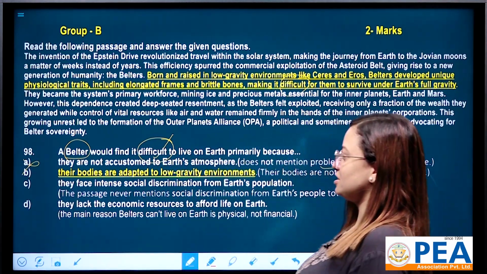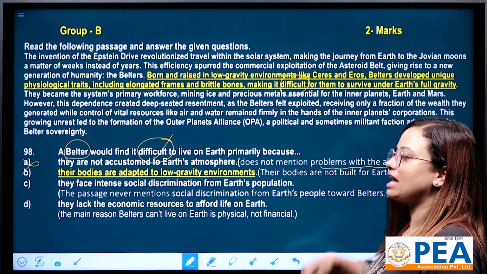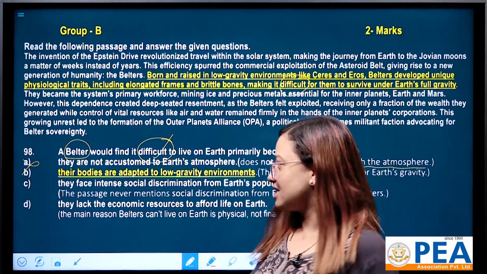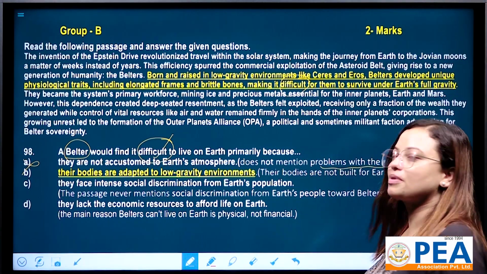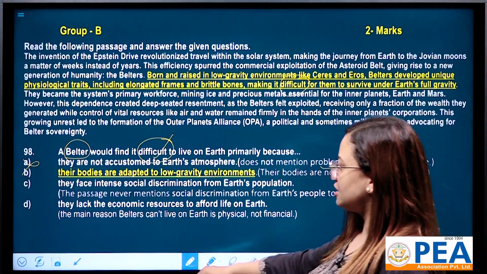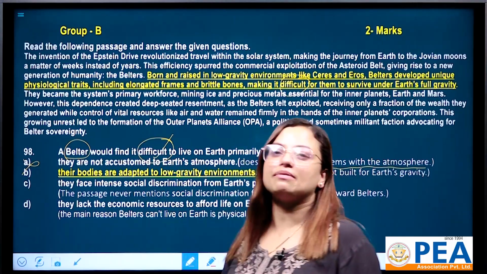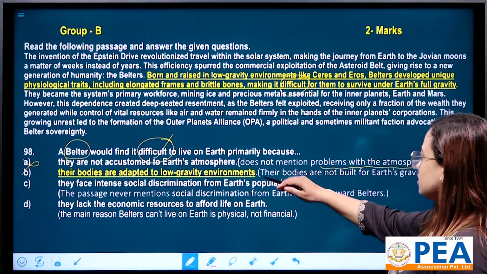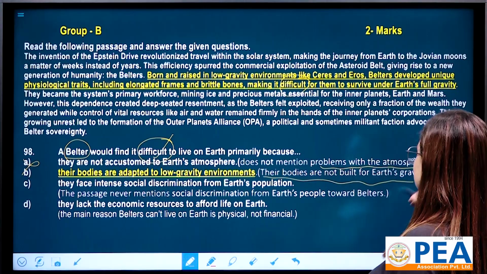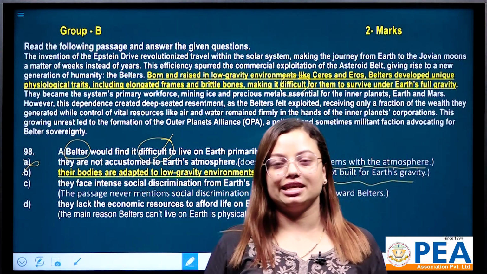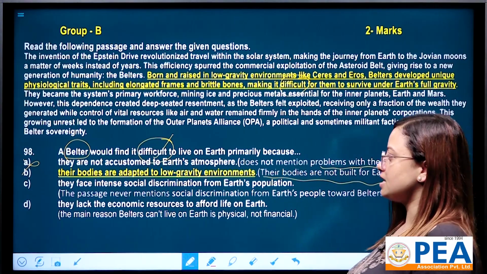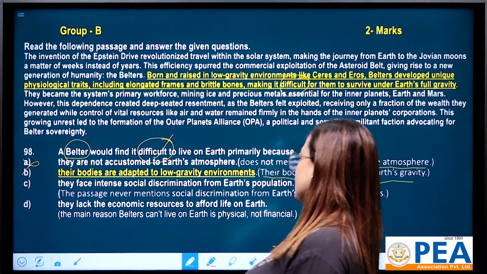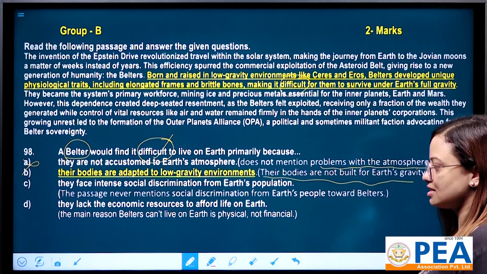What about number B? Their bodies are adapted to low gravity environments. Exactly. That's why a Belter would find it difficult to live on Earth primarily, because their bodies are adapted to low gravity environments. Right? So their bodies are not built for Earth's gravity. This is the reason. Now let's go for option C. They face intense social discrimination from Earth's population. Is it?